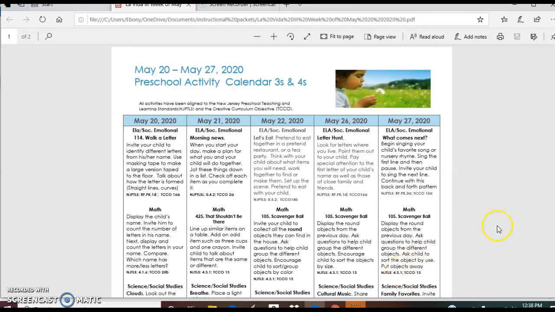Put objects away. So you'll take objects and you could sort them by use. Like, how will you use it? You ask your child how they will use this object. You could look at either the video that Miss Tiana posted, or the math activity one, which is on the YouTube channel, to watch to do this activity. You just discuss again what the objects are and how you will use them, basically.